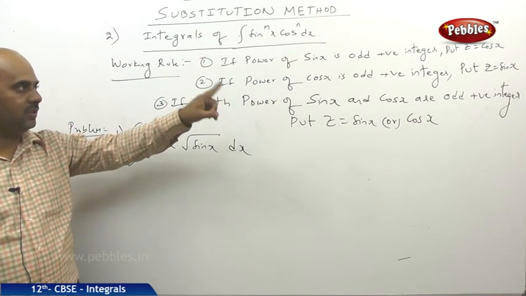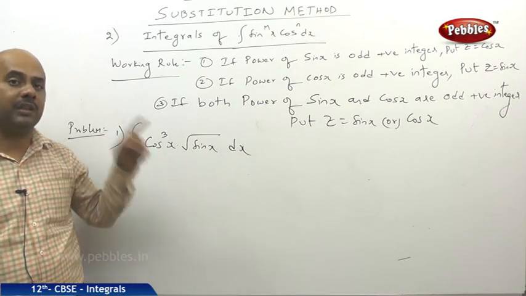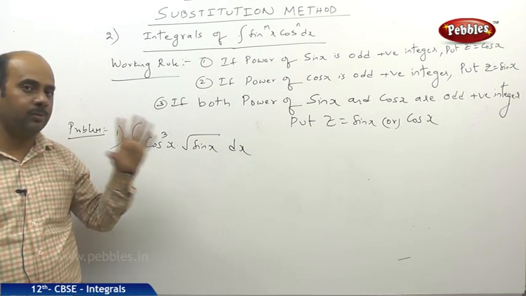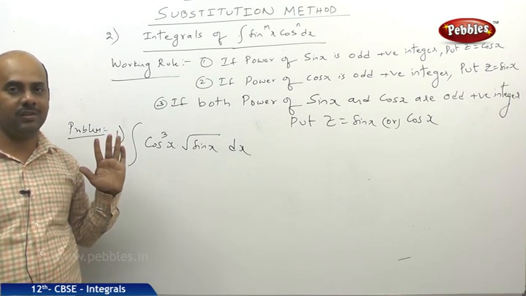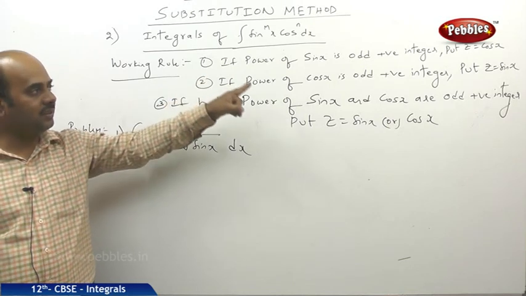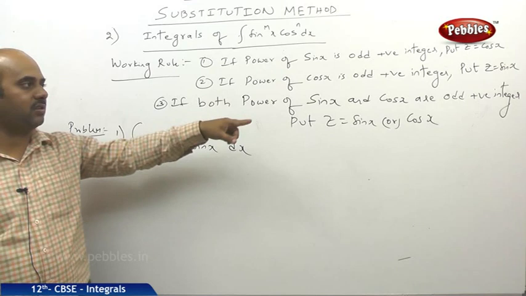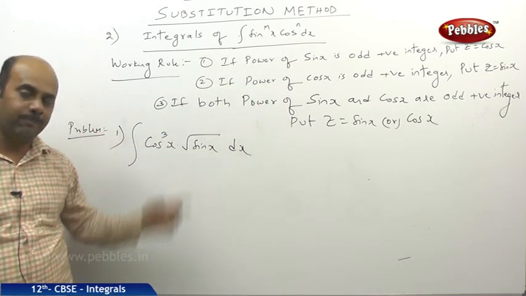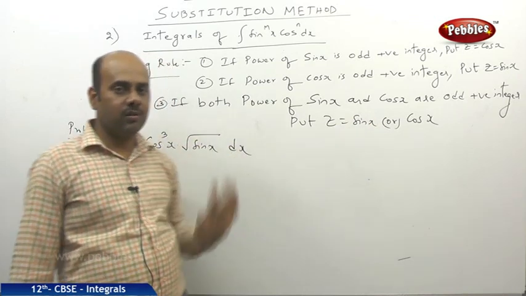Whenever the power of sin x is odd, put z equals cos x. We should remember this carefully. Whenever odd powers are there, you need to observe carefully where the odd power is. If the power of sin x is odd, put z equals cos x. If the power of cos x is odd, we need to put z equals sin x. If both the powers are odd, we can put z equals sin x or cos x.